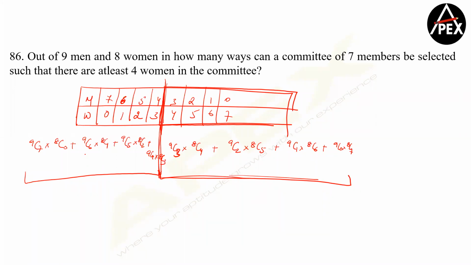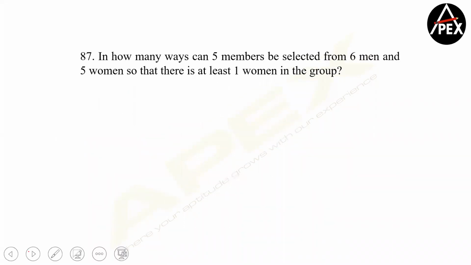I was trying to see in case there is some commonality coming up, but no, that's not coming up anywhere. Right, so let's move forward, guys.